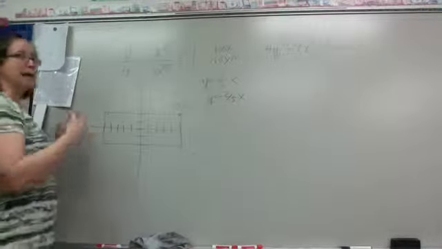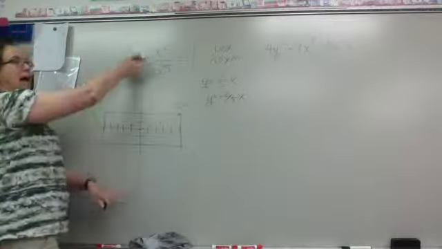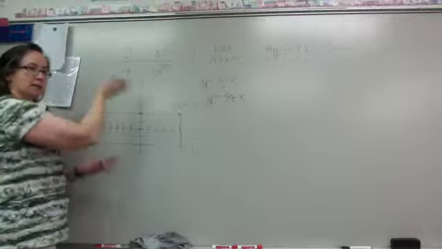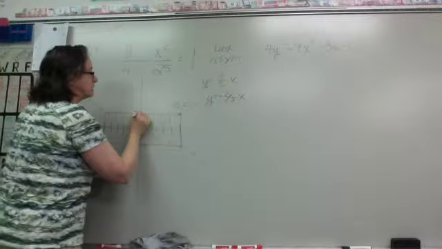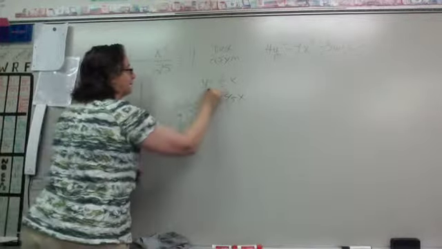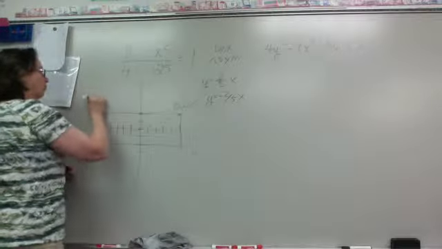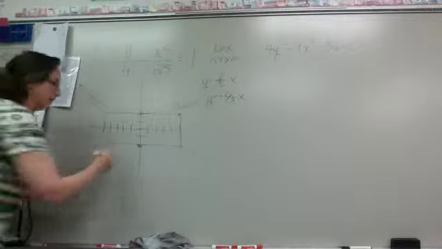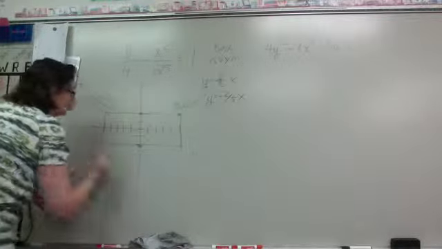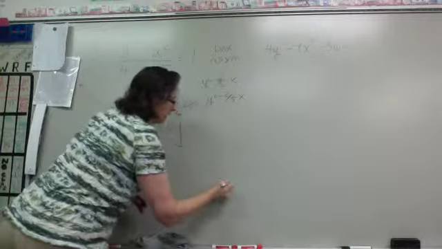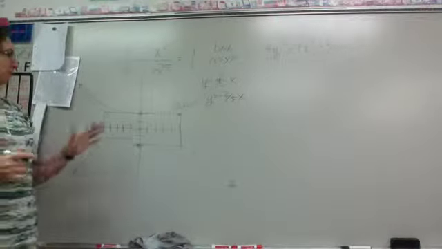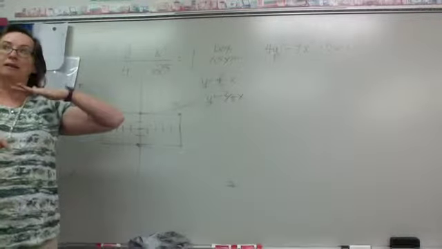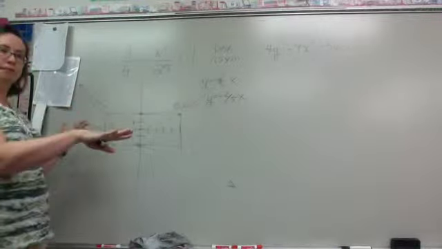After I've got my asymptotes named, my hyperbola is going to start there on the end of the box, but it's going to go up and down. Then it's going to flow towards the asymptotes. It's going to have a vertex there, and it's going to flow towards the asymptotes. It will never touch the asymptote. It's an asymptote just like a vertical or horizontal. We can't touch it. We approach it.